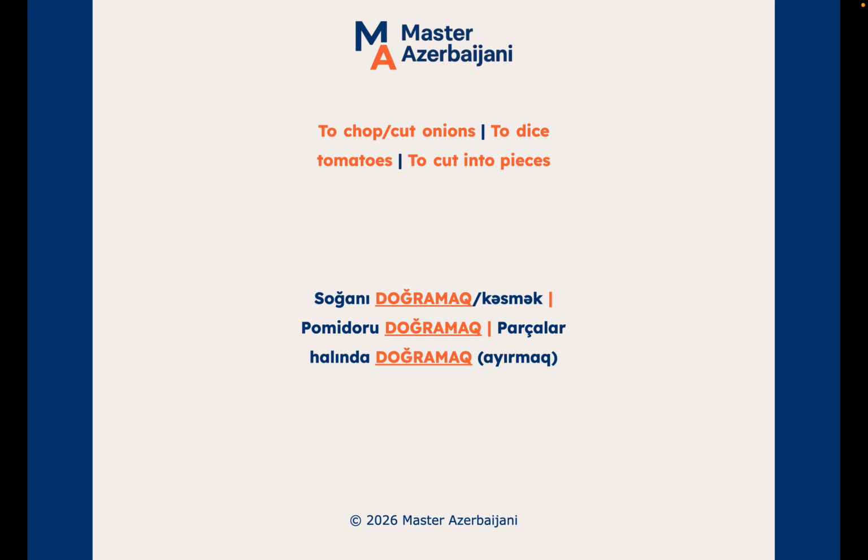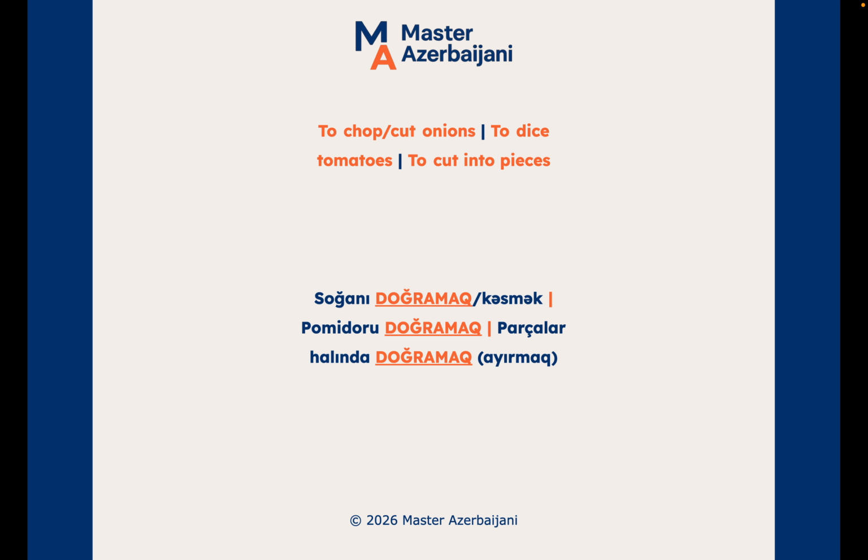To dice tomato, same thing. You cut it into smaller pieces when you dice, right? You use the same doğramaq here. Parçalar halında doğramaq. Parça is pieces. Parçalar halında, into pieces. Doğramaq, to cut.